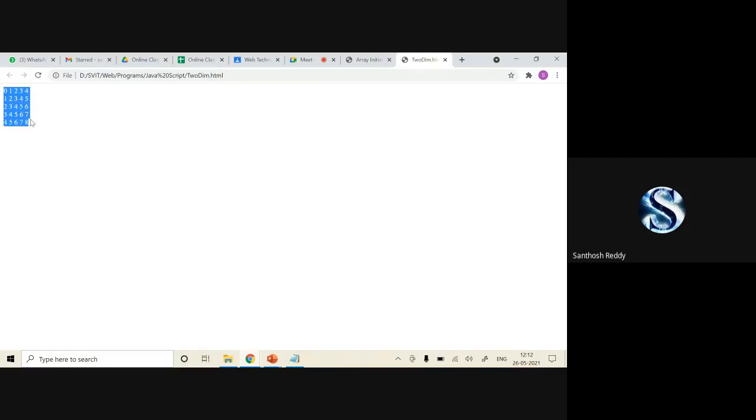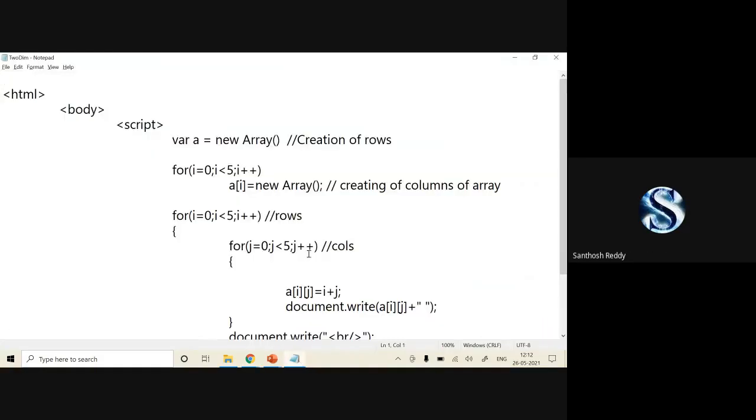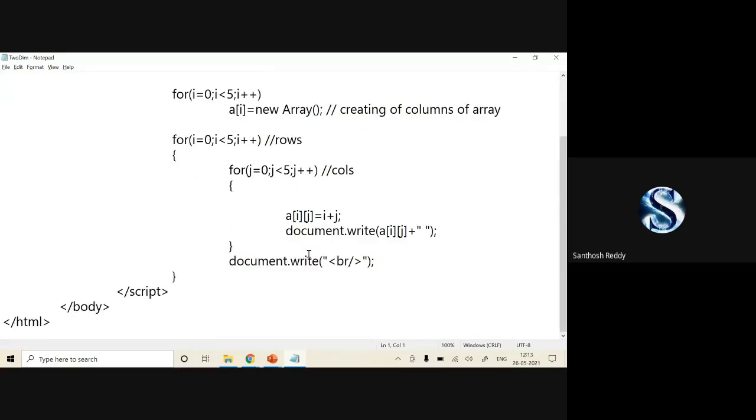Here we have it in the matrix format. This is how we can make use of two-dimensional array storing. Yes, is it clear for everyone? Yes or no? Yes, sir. Okay. This is one way of storing the values into your two-dimensional array.